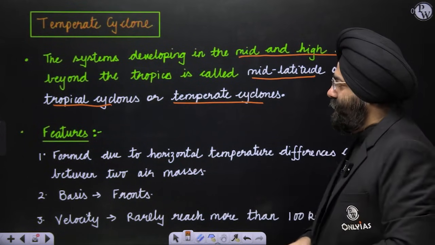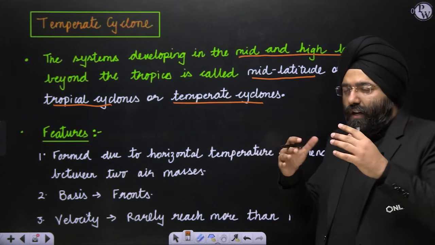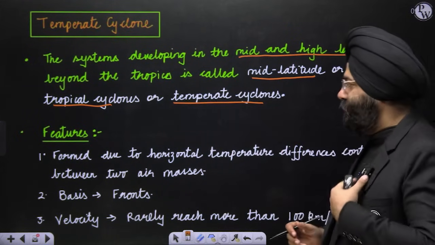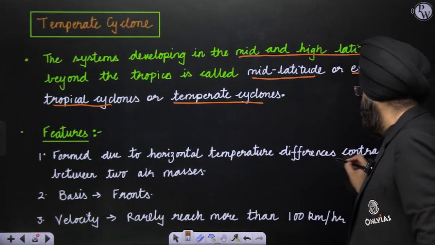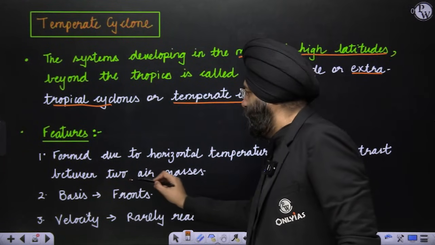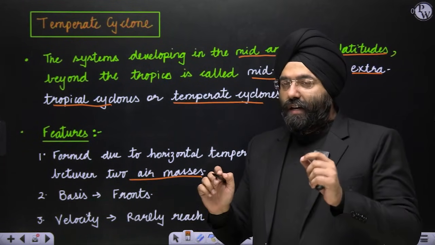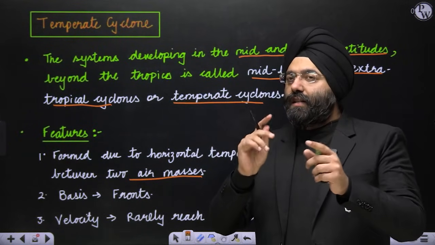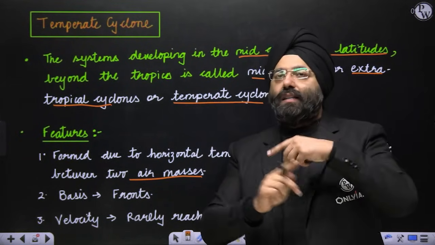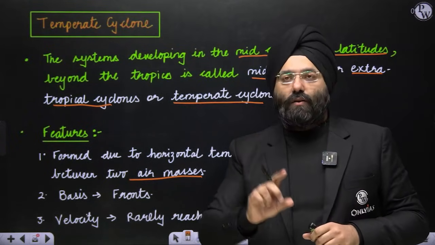Clear? Let us understand certain features before I explain how they are formed. These are formed due to horizontal temperature differences between two air masses. That means because of the air masses, the front formation takes place, and that leads to the rotatory path, which leads to the formation of the temperate cyclone, which we'll be seeing.